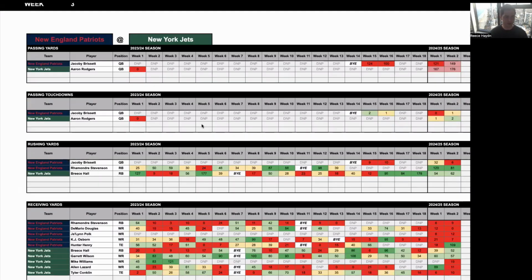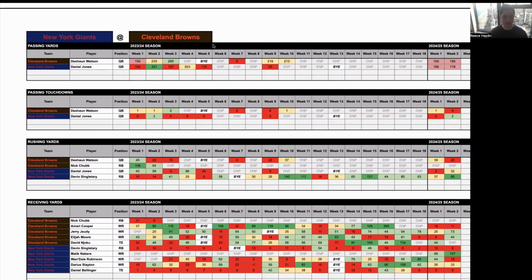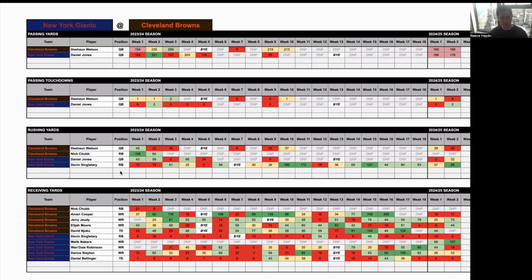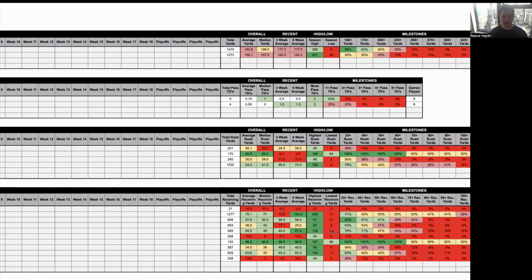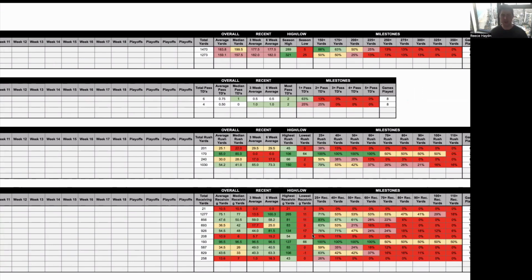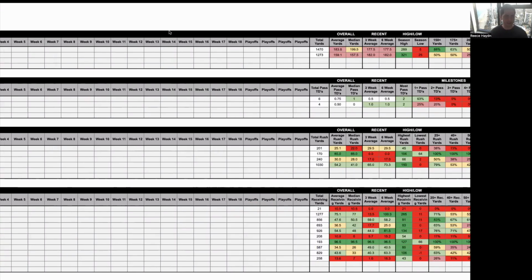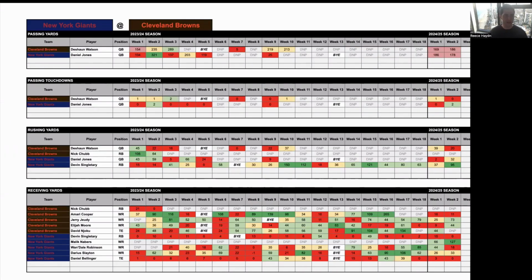And then we have the player trends. So if we go through and look, say the New York Giants, Cleveland Browns, we can see every player, or the key position players, I should say, on the offense, and the numbers they've generated over the past season and the first 2 weeks of the 2024-25 season. So you can go through and see, for your multis, etc., have they been hitting 40 plus, 50 plus, 60 plus consistently, or what percentage of the time have they been doing that? And here you can see the different milestones for every single player and what percentage of the time they hit those. So they're just some of the tools, or a stack of other ones included in the Bet Finders.